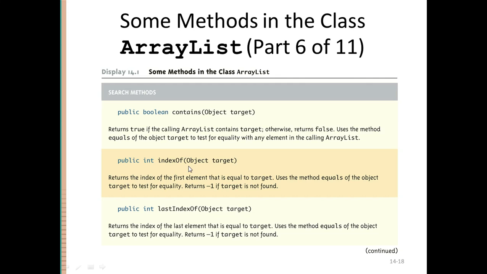The indexOf function returns, if an element is present inside your list, the first index at which it is present, right? And it will return -1 if the target is not found. If an element has more than one occurrence and you want to see where it is occurring last, you can use the lastIndexOf function. It takes the object as the argument, and it determines where this object is occurring. If it is occurring at multiple positions, it will return the last index, right? Again, it will return -1 if the target is not found. These again are very useful functions. You just need to write one command, and it will search the values for you. These basically are the search functions that are present in the ArrayList class.